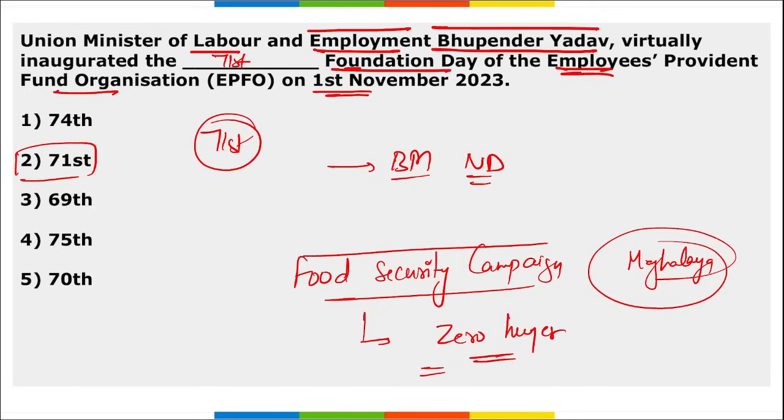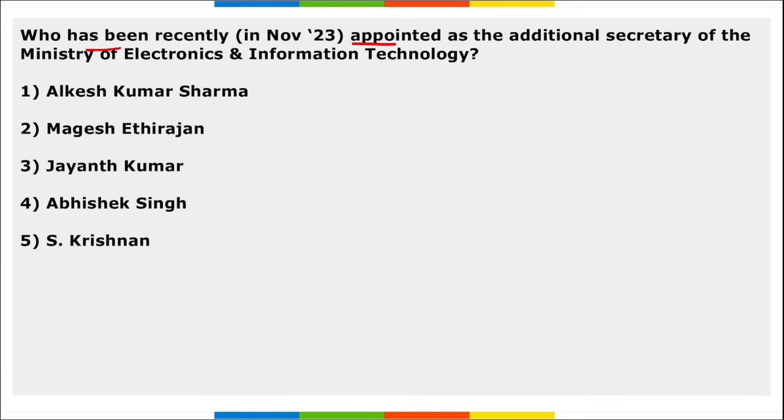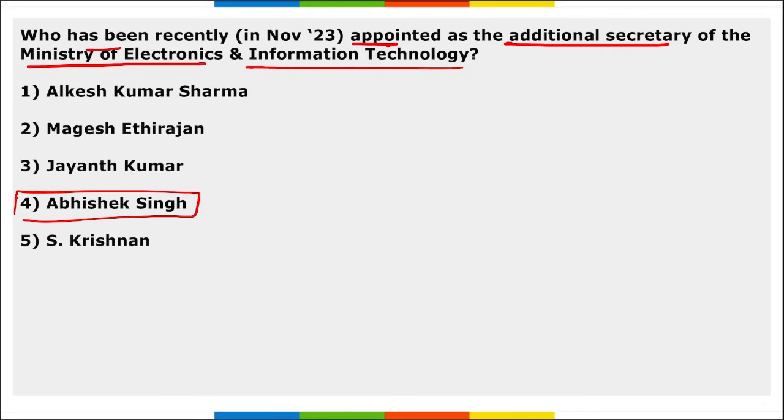And one more thing, tell me, recently which city achieved or set a record for lighting the maximum diyas, that is of 22 lakh diyas? It is Ayodhya. Where is Ayodhya? Ayodhya is located in Uttar Pradesh. Next, who has been recently appointed as the Additional Secretary of the Ministry of Electronics and Information and Technology? So, Abhishek Singh. Abhishek Singh has been appointed as the Additional Secretary of the Ministry of Electronics and Information and Technology.